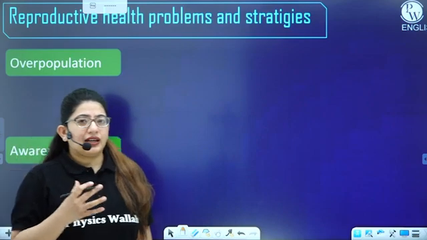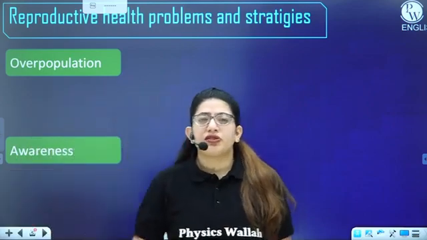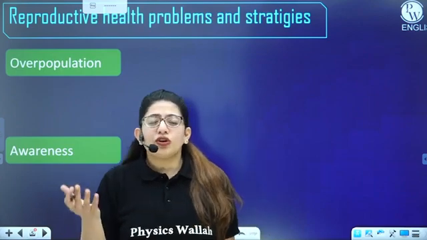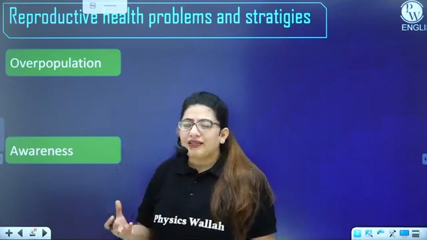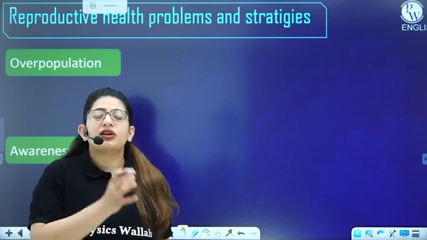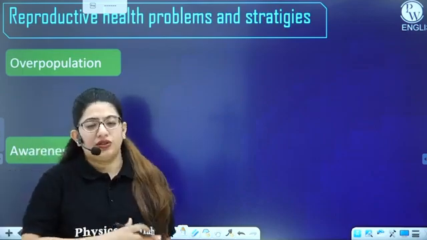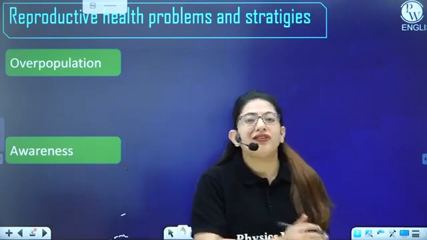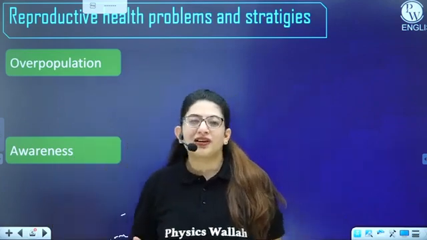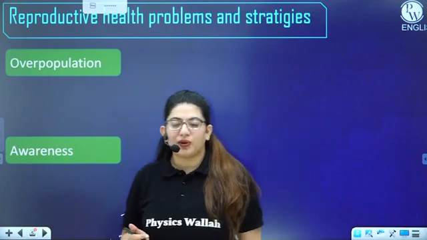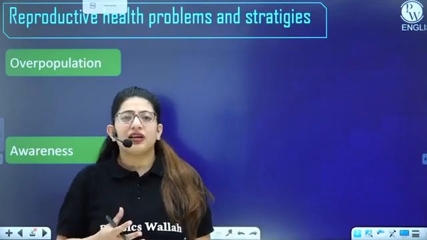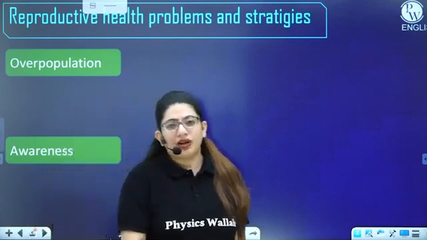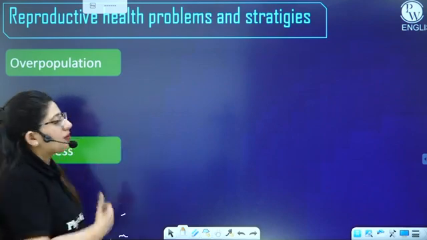But in some countries there is not enough population. The population of some countries is not even around 20 lakhs, right? So what we are saying here is that if there are a lot of individuals, there will be more competition. There will be fewer resources, and the survival rate will be very low, right? That's why we say in India it's really very difficult to survive, because there are a lot of individuals, and a lot of people are dependent upon a single thing. So this is how overpopulation becomes a major problem.